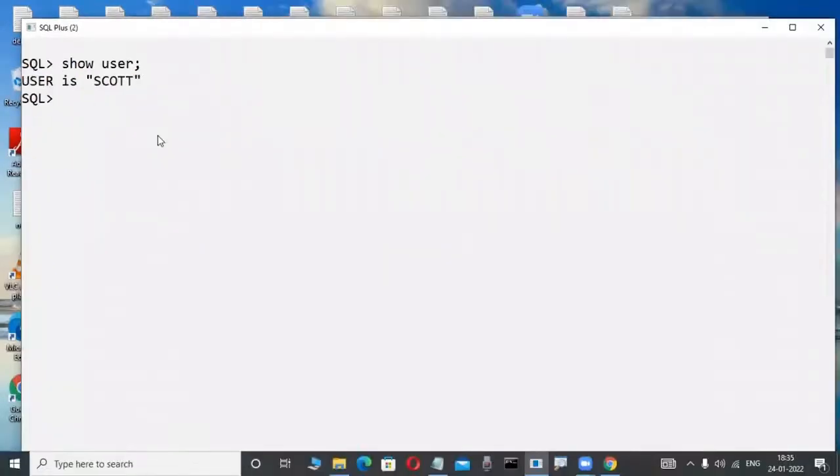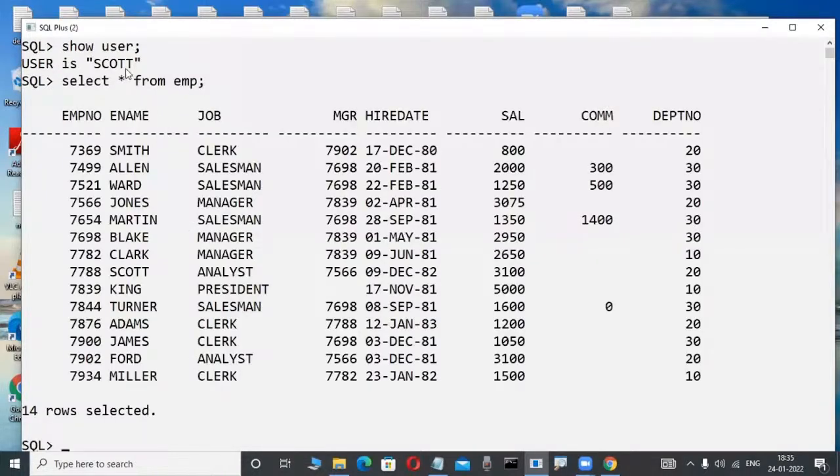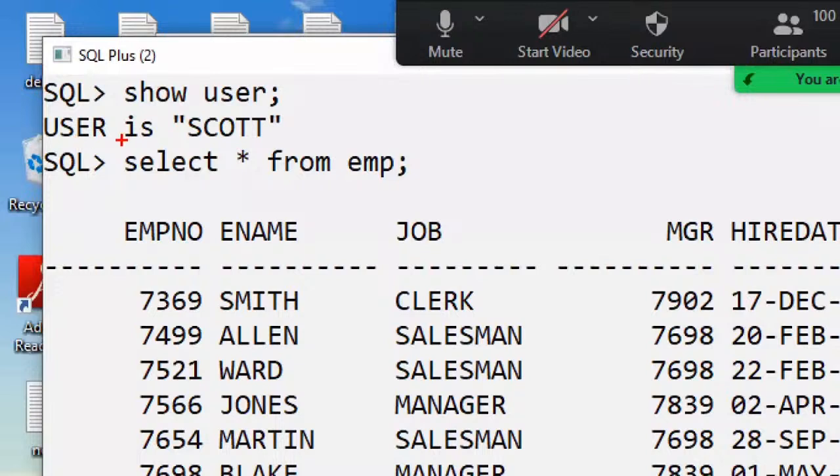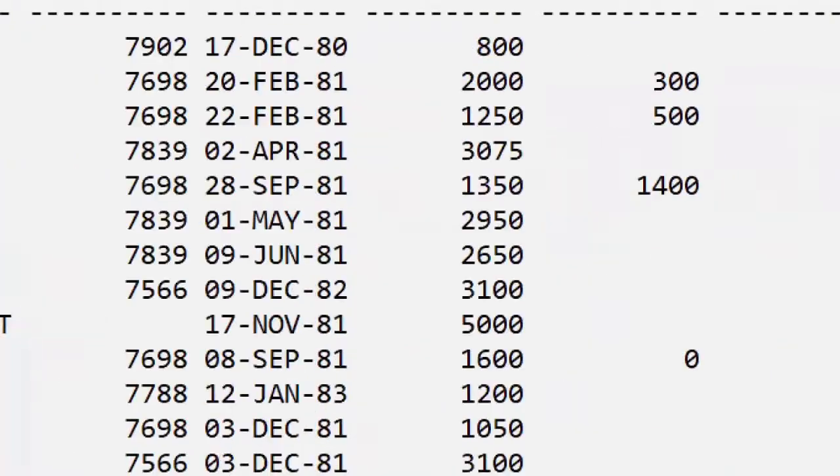This employee has one table, for example, the EMP table. Oracle Corporation gives all these tables, and you will become familiar with them in the future. Don't worry. Scott is an employee. Imagine an employee. What a user is, you don't have an idea yet, but just imagine. Scott is an employee in a company, for example. Now, which table does this employee have? EMP is a table. For example, this table is there in their project only.